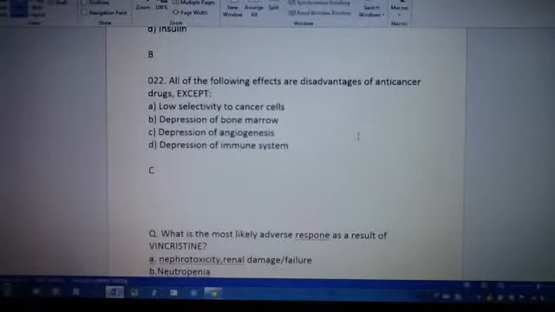22. All of the following effects are disadvantages of anti-cancer drugs except A, low selectivity to cancer cells, B, depression of bone marrow, C, depression of angiogenesis, and D, depression of the immune system. And the answer is C, depression of angiogenesis.